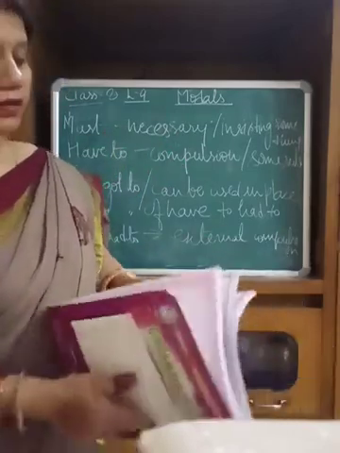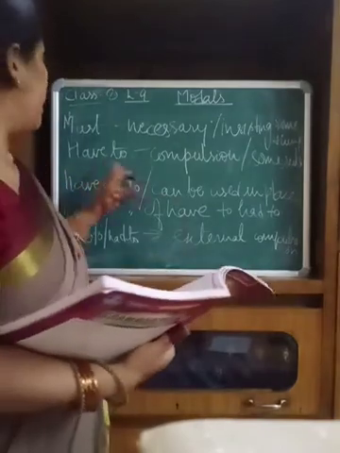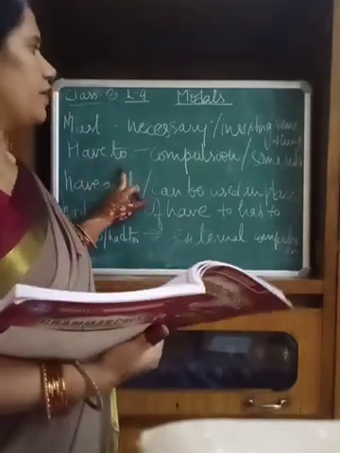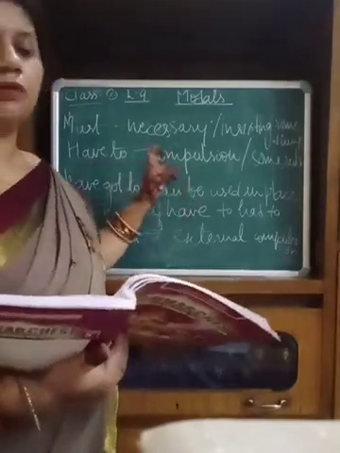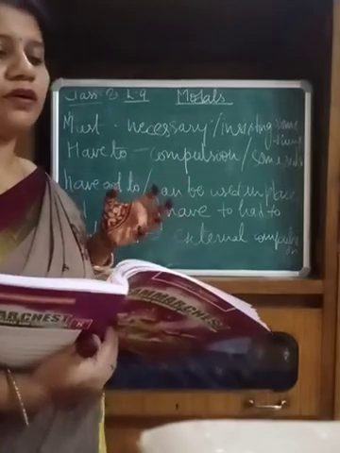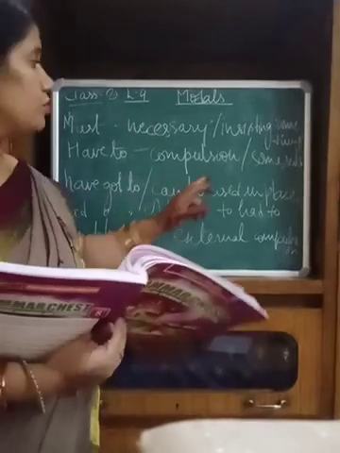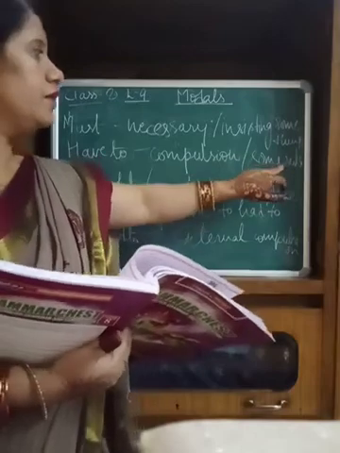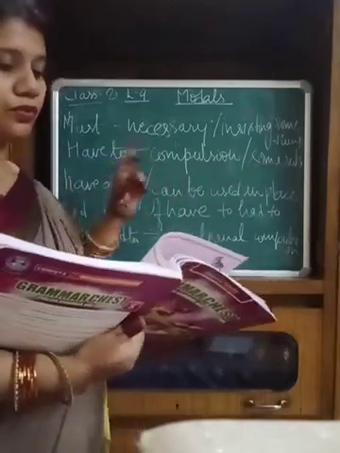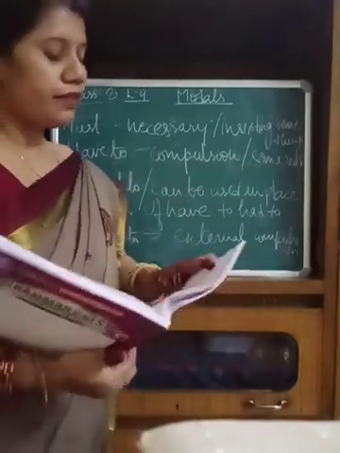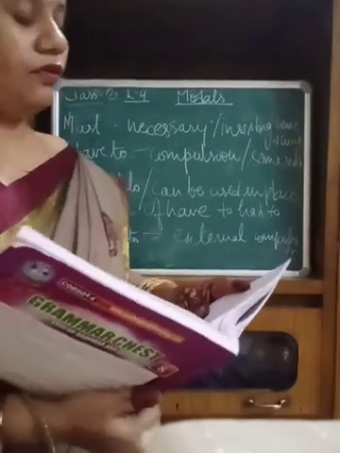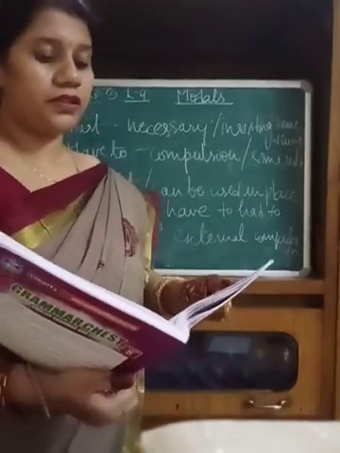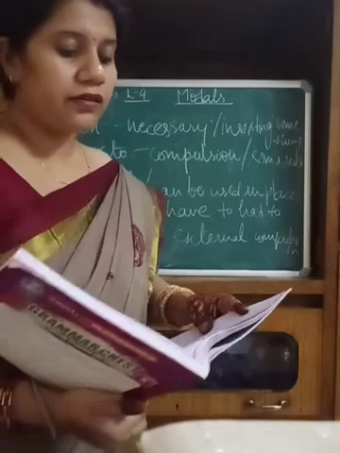The second is the word have to. We use have to when there is a compulsion. When there is some kind of compulsion, and also some rule, then we use the word have to. See the example given in your book: we have to sign the register when we enter this building.